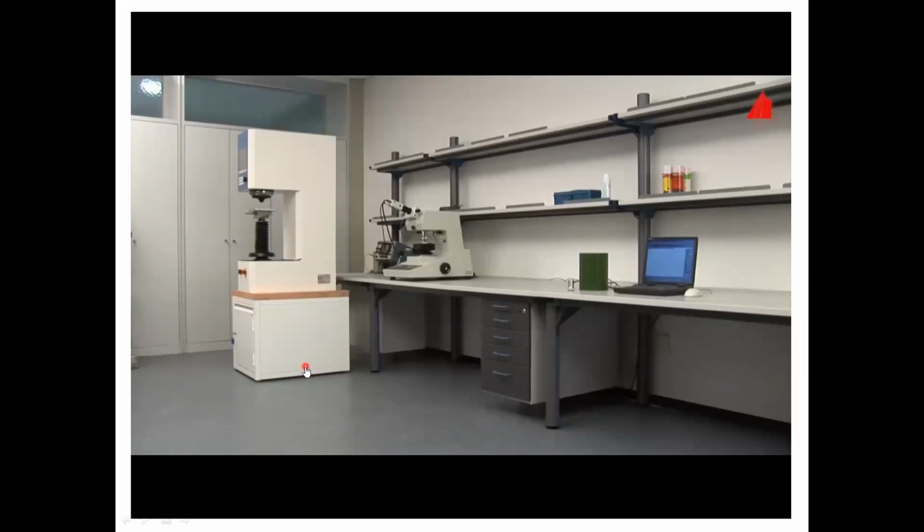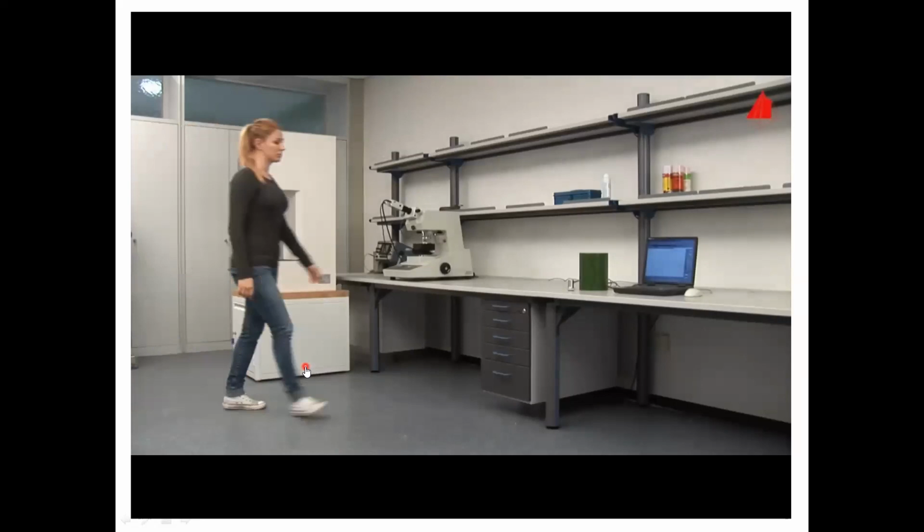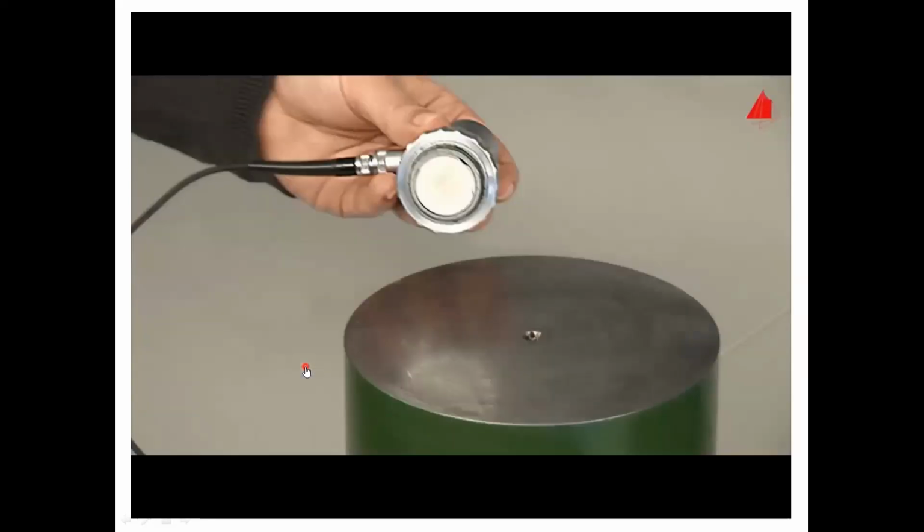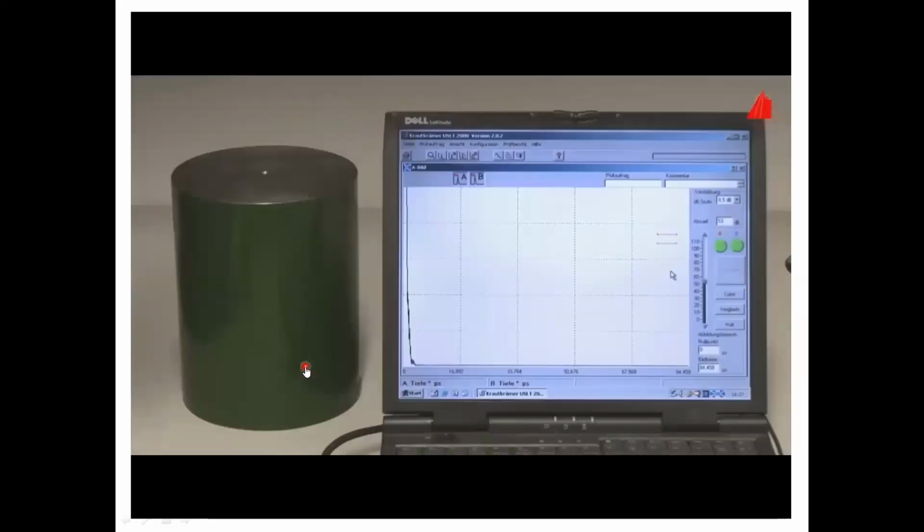Okay, if the defect is very large and you send the sound signals, and the discontinuity reflects the total sound wave, there is no back echo reflected from the back surface, because the wave is not going towards the back because of the discontinuity. Based on this, we can find the discontinuities in the object.